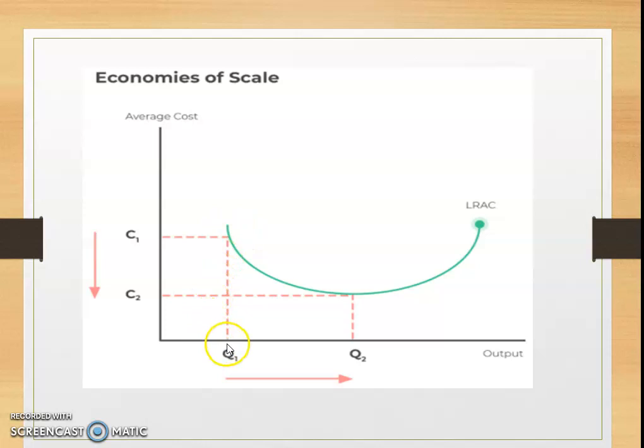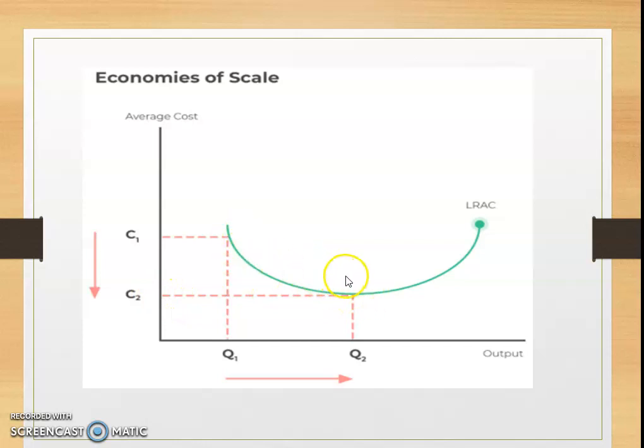So the scale of production is very low and the cost is very high. When the firm decides to move from small scale to large scale of production, the quantity increases, and simultaneously the average cost of production also comes down.